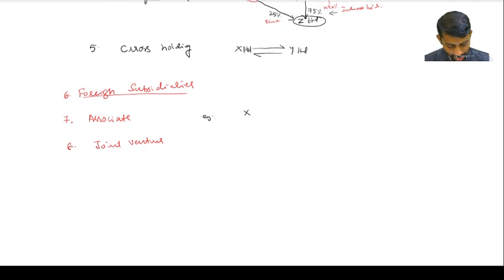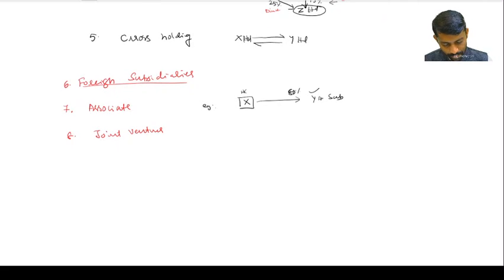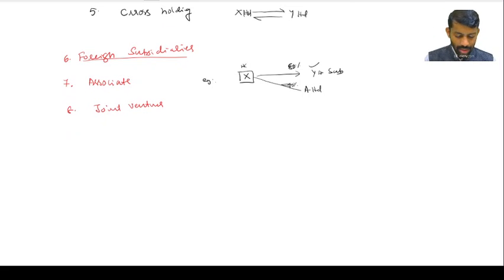Example: X Limited is a holding company. One subsidiary, Y Limited, 80%. So this is a subsidiary. When a subsidiary is there, then only associate consolidation will apply as per the accounting standard, correct? So one subsidiary and one associate, A Limited, 40%. Are you understanding? So one subsidiary, one associate.